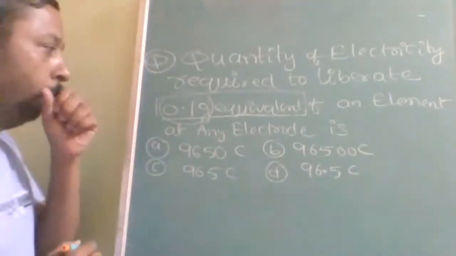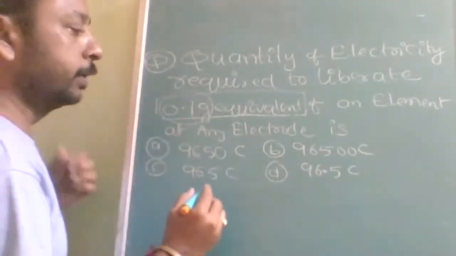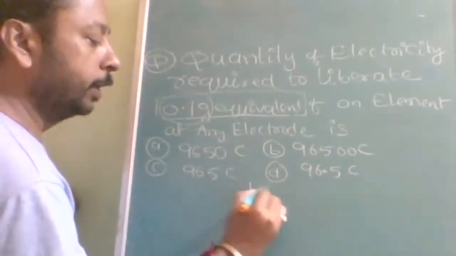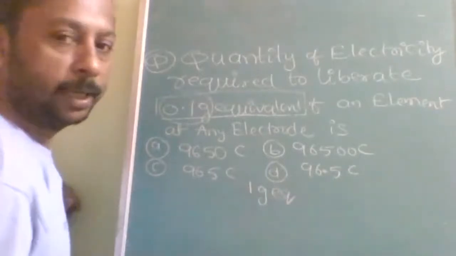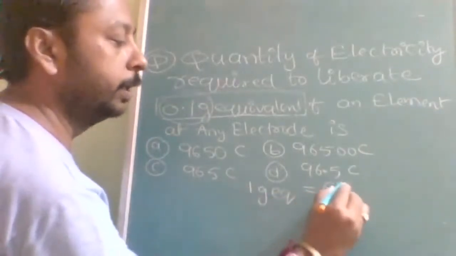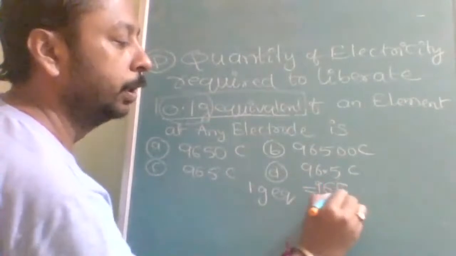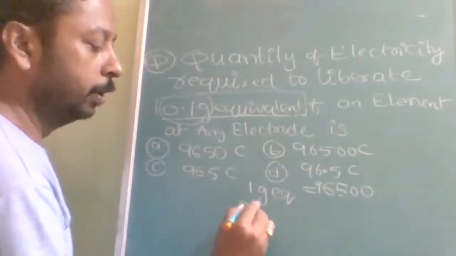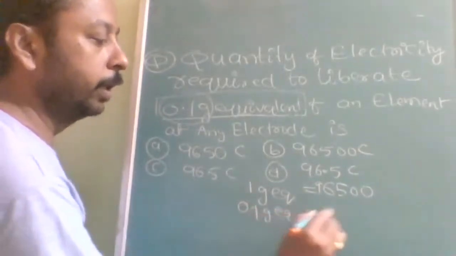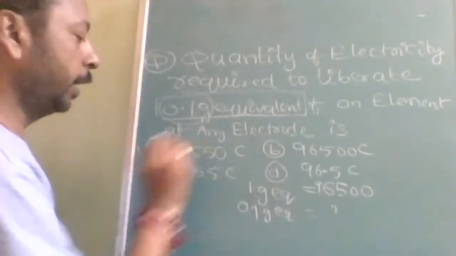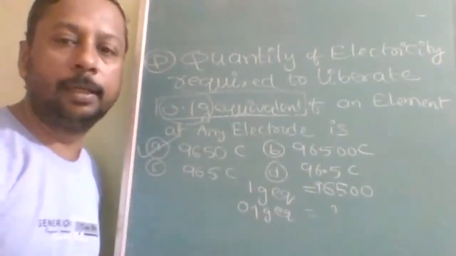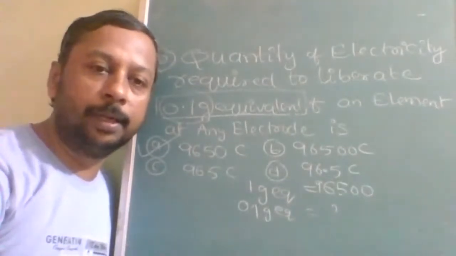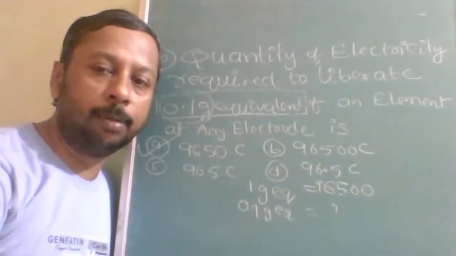So 0.1 gram equivalent is given. Therefore, what do I have to do? I have to solve by 1 gram equivalent. 1 gram equivalent always requires 96500, so 0.1 gram equivalent requires how much? Simply it will be 9650 coulombs. Is that clear? So everything is word magic. In that examination, in that state of mind, the small things will create a problem.